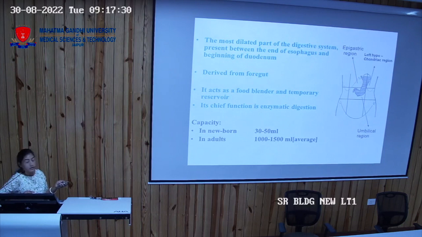Umbilical. Above the umbilical region? Epigastric. Below the umbilical? Then on the right, below the subcostal margin? Hypochondrium. Left side? Left hypochondrium. Then towards the right and left of the umbilical region?